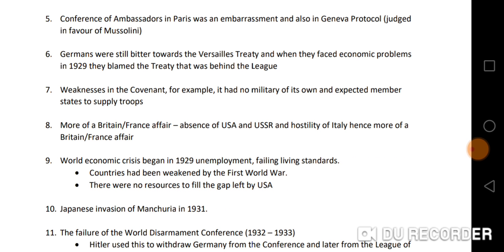The eighth reason why the League of Nations failed to preserve peace is that it was more of a Britain and France affair, and we'll find that the absence of the USA and USSR and the hostility of Italy made it more of a Britain and France affair.